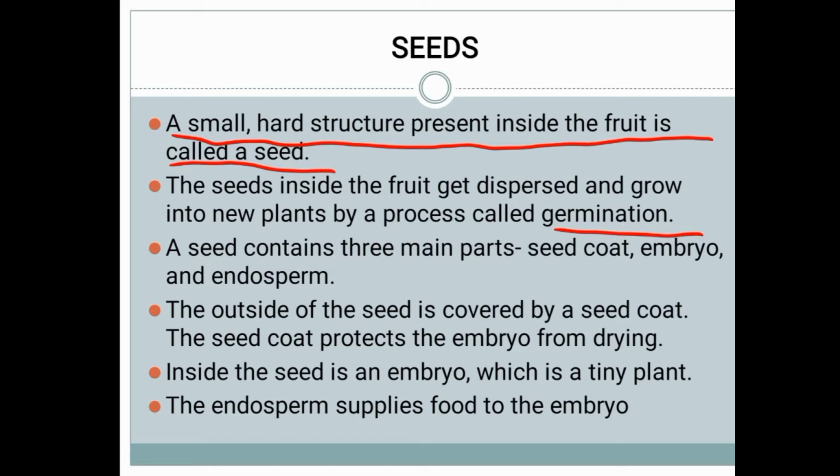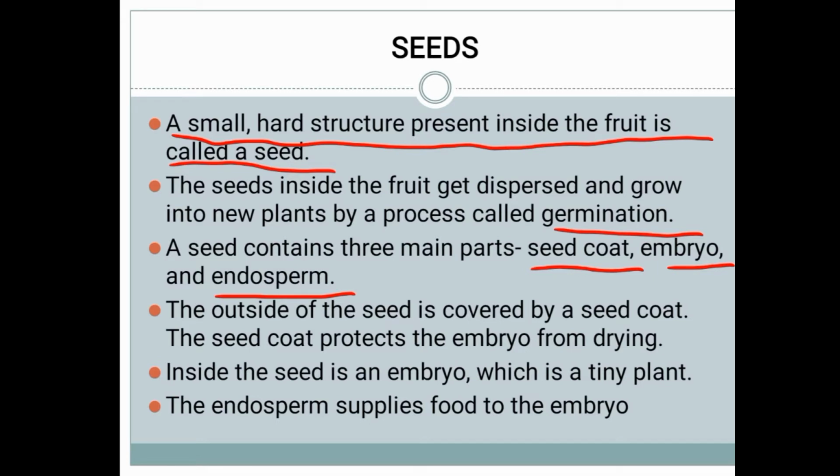A seed contains three main parts. What are the three parts? Seed coat, embryo and endosperm. These are the three main parts of the seed.